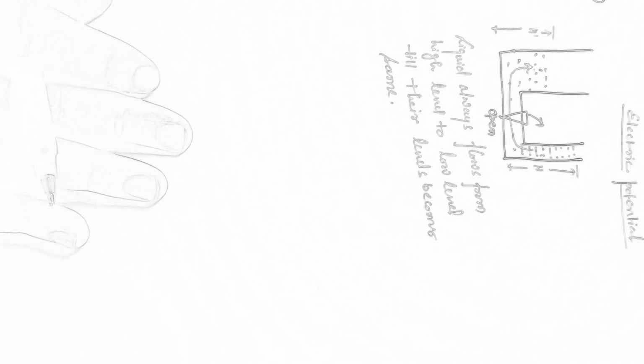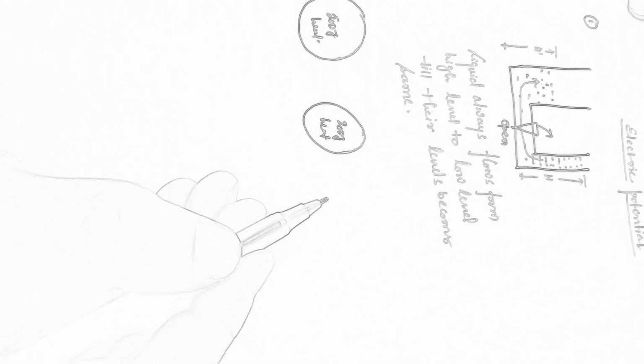In the same manner, we will consider another example where there are two bodies, one containing 500 joule of heat, while another one containing say 200 joule of heat.